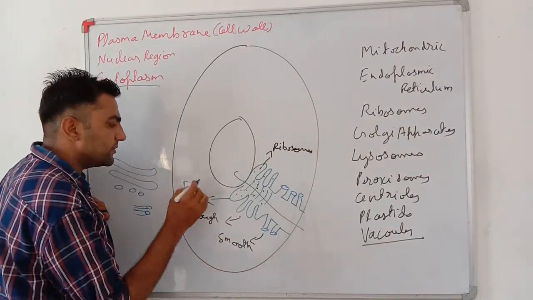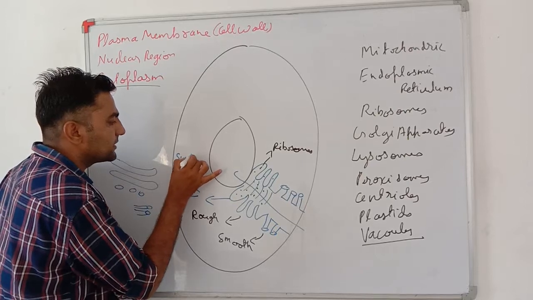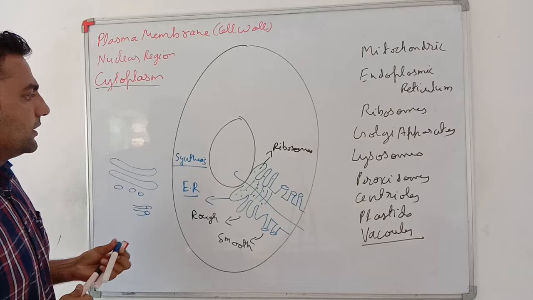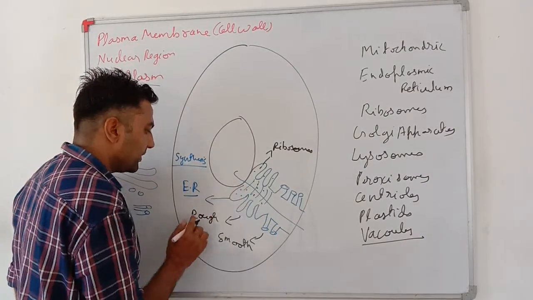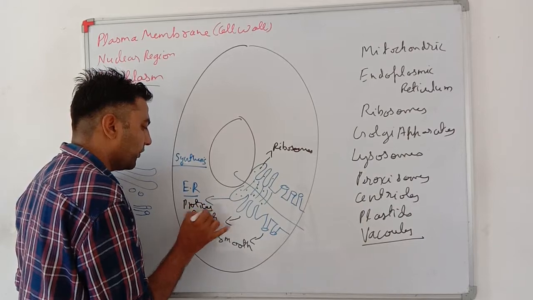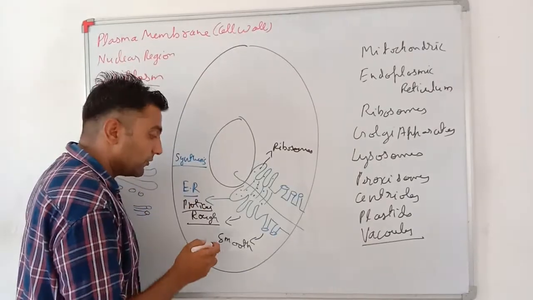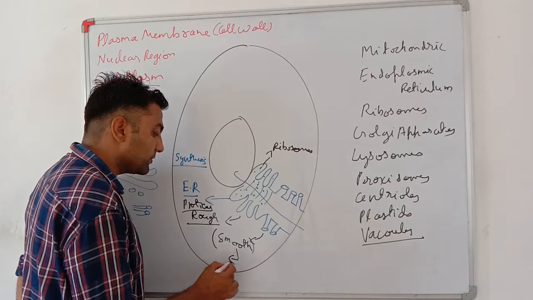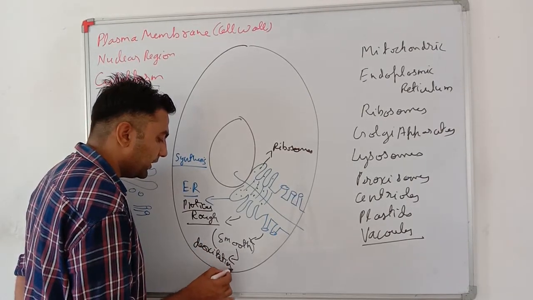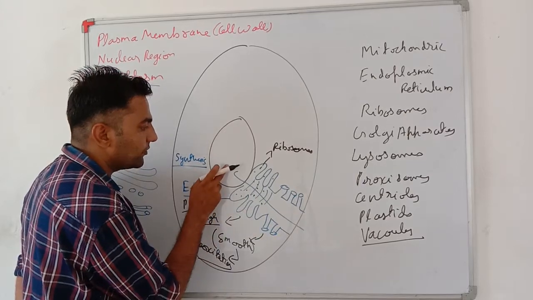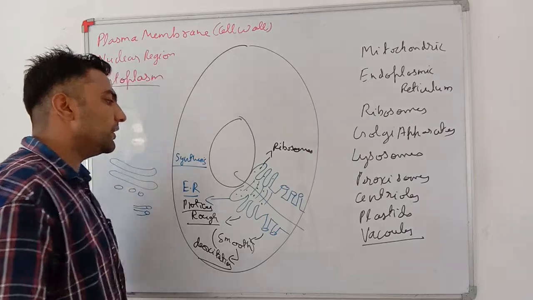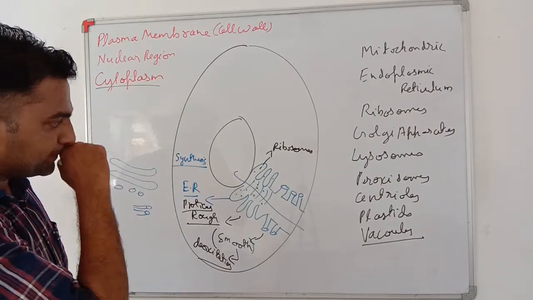Moreover, endoplasmic reticulums do synthesis of a lot of material. See my dear student, the rough endoplasmic reticulum helps in synthesis of a lot of proteins. Moreover, smooth endoplasmic reticulum helps a lot in detoxification too. Very important. If there needs to be an exchange from the nuclear region to the outside of the cell, then this is a very good pathway for it. Very important, my dear students.